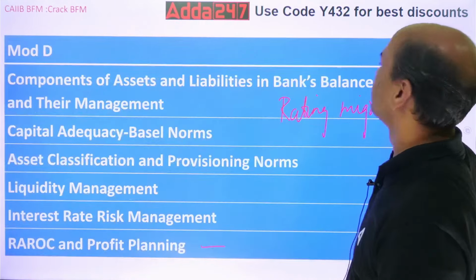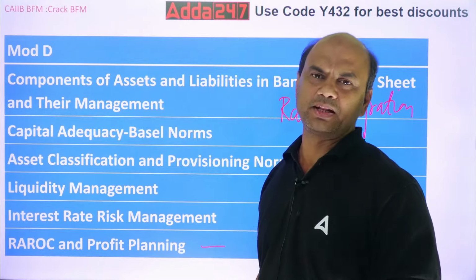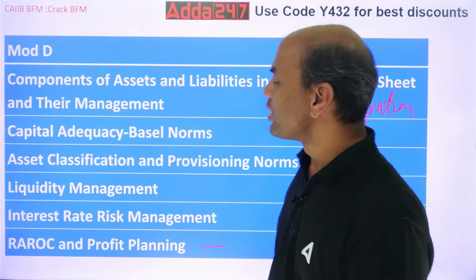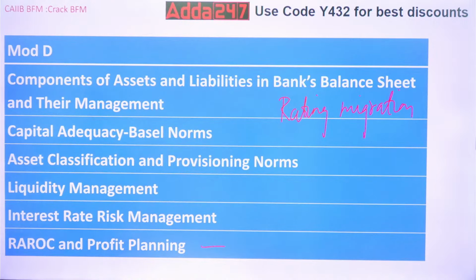Then module D. This module D is related to balance sheet, complete balance sheet management. Components of assets and liabilities. So various assets of bank means assets means loans. What are the various loans given by the banks? What are the various deposits? Liabilities. Then capital adequacy management.